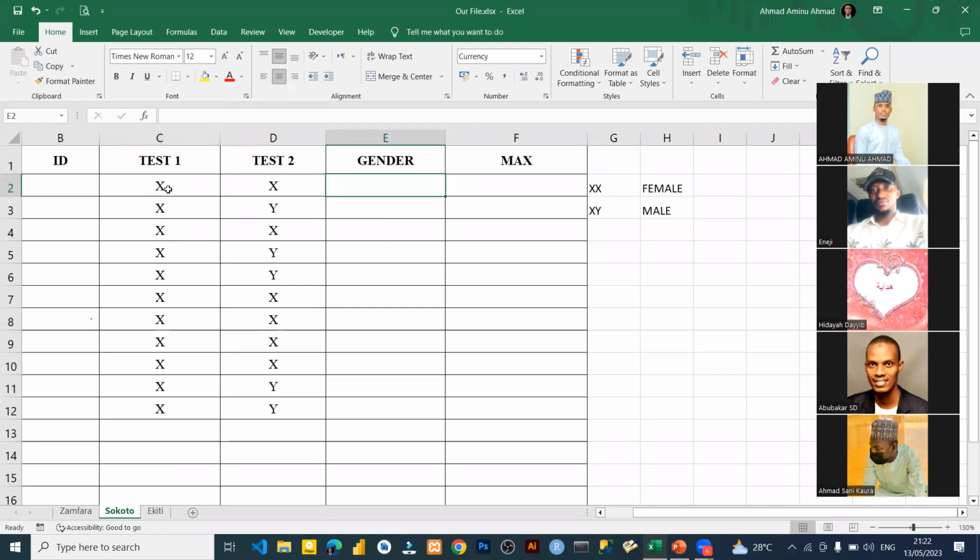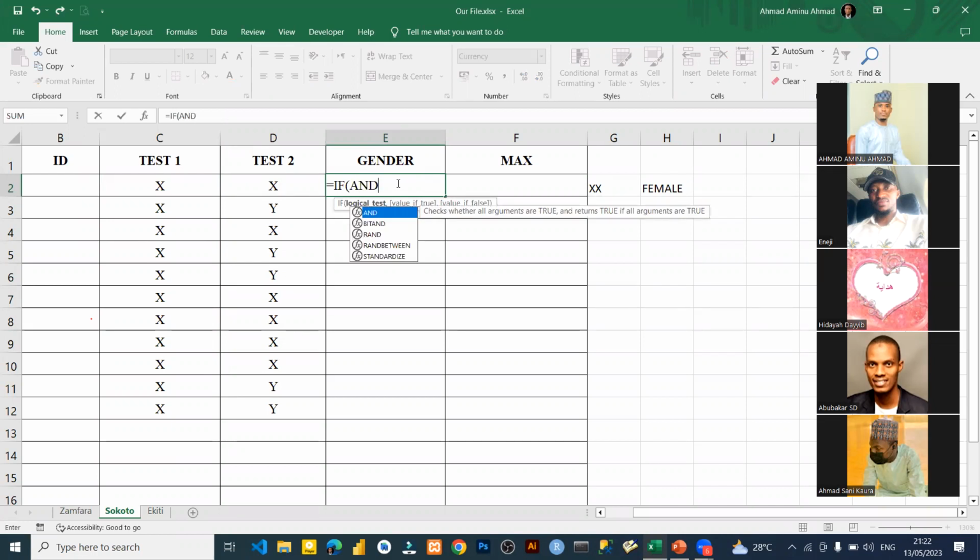So in test 1, we have all the X there. And in test 2 is showing X, Y, X, Y. So where we have XX, then we want it to return female. But where it is other than XX, maybe it's XY, then we want to see male. So what you do is just put if, open bracket, then you write and. Then you open bracket again, because we are using the and logical operator now before we start using the OR. So we are going to say if this C2 is equals to X, then we put comma.